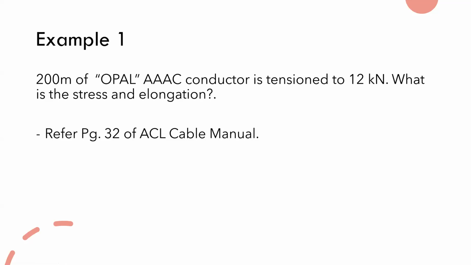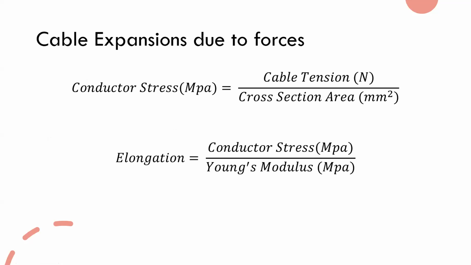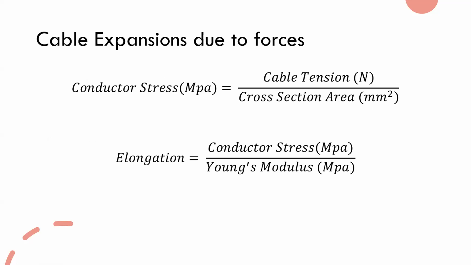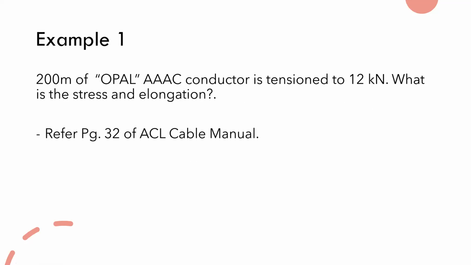I'm going to show you how to find the things you require for this design. Here, we are asked to find the stress and elongation, and a hint is given. You have to refer to page 33 of the ACL cable manual. So let's recheck the equations. We have the stress equation. We have to know the cable tension and the cable cross section area. The tension is already given in this question. It is 12 kilonewton, and the cross section area we have to find from the cable manual, and then we have to calculate the elongation.